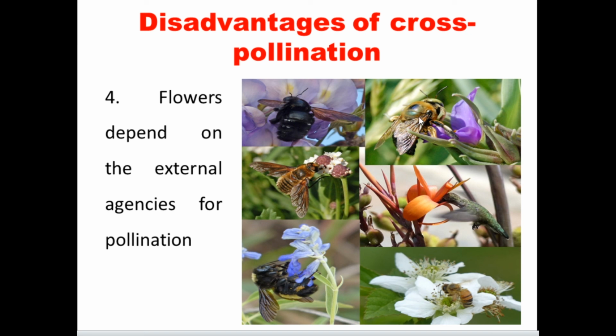So it is also considered a disadvantage, because the pollen grains are not available all the time. When flowering, the pollen grains are in very good and fresh condition. But the plants cannot expect that the agent will carry the pollen grain and deposit it on the stigma of another flower. Most of the time it may fail. So this is one of the disadvantages of cross pollination, because we cannot order the agent to carry the pollen grain from here to there.